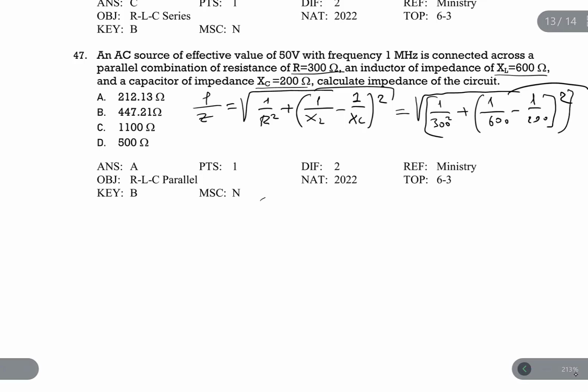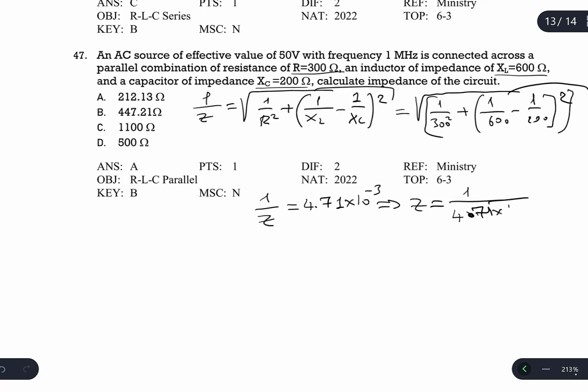So we got 1 over Z equal to 4.71 times 10 to the power of negative 3. But we will calculate Z. Z is going to be 1 over this number. We will flip the left and right sides. 1 over 4.71 times 10 to the power of negative 3. So 1 over the answer is going to be 212. 212 ohm is the answer. So A is the correct answer.